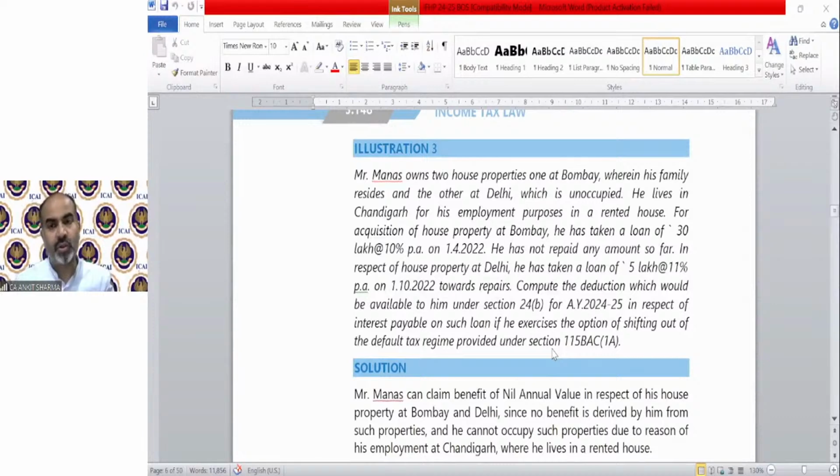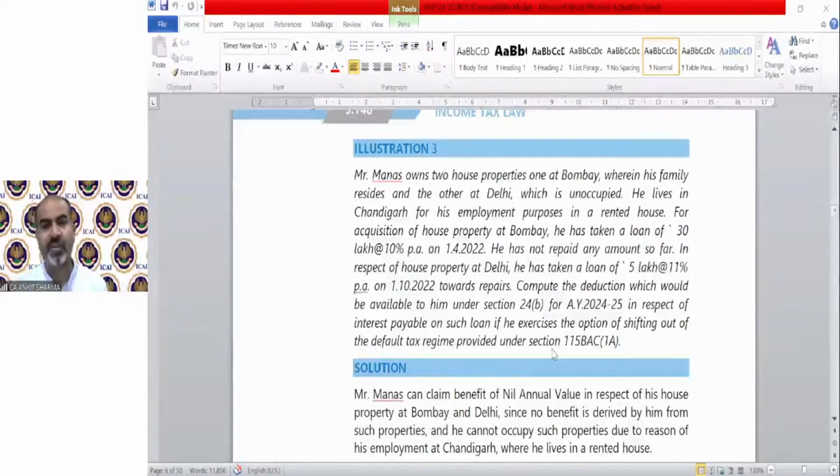He lives in Chandigarh for his employment purpose in a rented house. For acquisition of the house property at Bombay, he has taken a loan of 30 lakh at 10% per annum on 1st April 2022. He has not repaid any loans so far. In respect of the house property at Delhi, he has taken a loan of 5 lakh at 11% from 1st October 2022. So technically, these 2 house properties are both self-occupied or vacant.